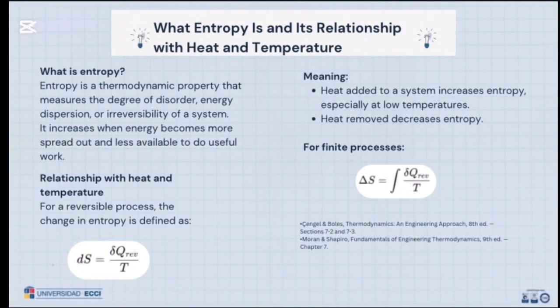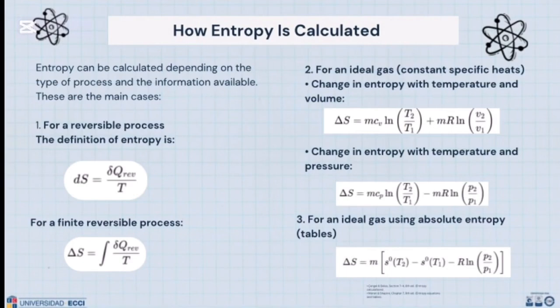For a reversible process, the change in entropy is defined as we can see in the images. Heat added to the system increases entropy, especially at low temperatures. Heat removed decreases entropy. For finite processes, as we can see in the images, this is how entropy is calculated. Entropy can be calculated depending on the type of process and the information available.